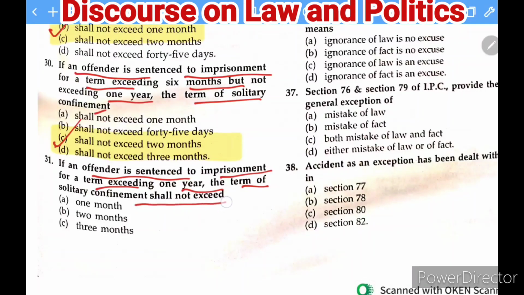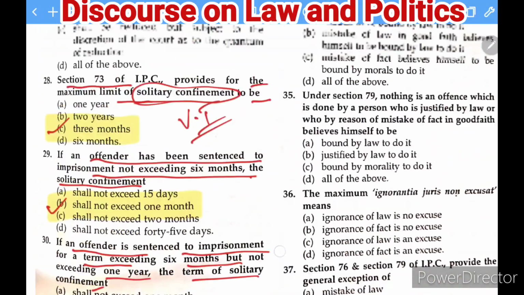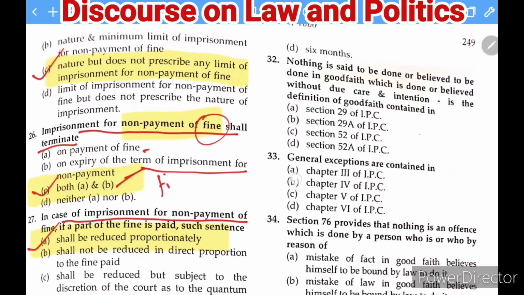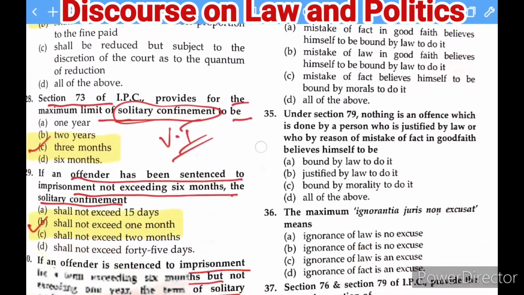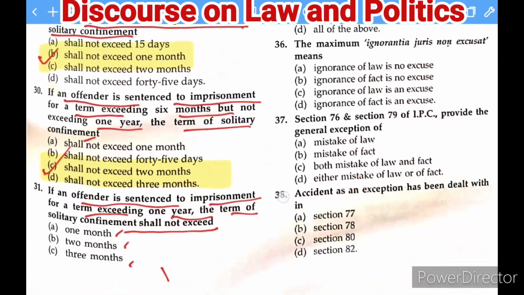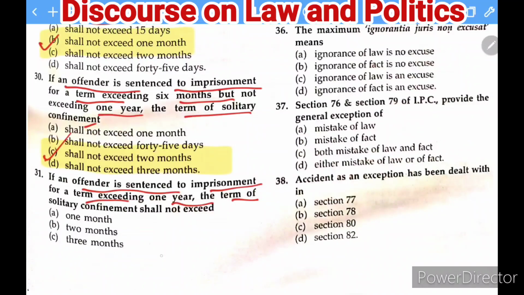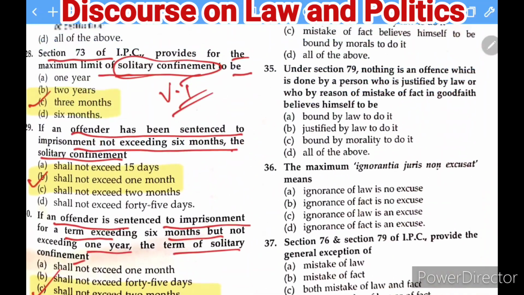Okay. The next question: if an offender is sentenced to imprisonment for a term exceeding 1 year, the term of solitary confinement shall not exceed, यानी किसी को 1 साल से ज़्यादा का सज़ा मिल गया है, तब solitary confinement का टाइम कितना होगा. And the options given here, you can see: 1 month, 2 months, 3 months, and the last option, 6 months. And the right answer of this one is 3 months, which I am going to highlight here. Moving to the next question here.